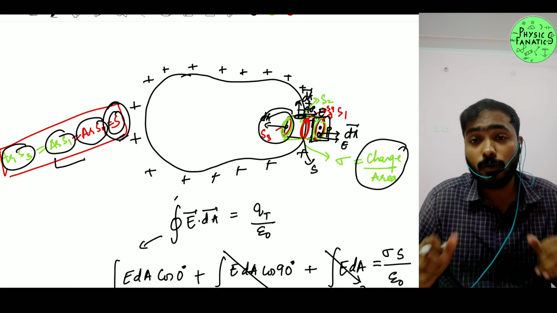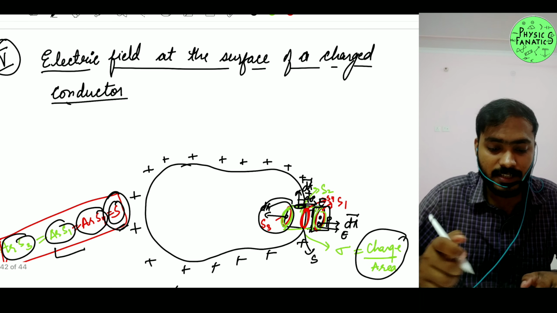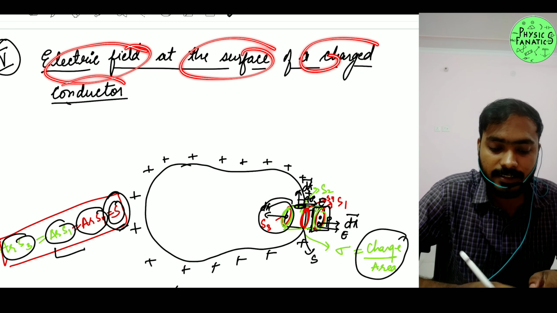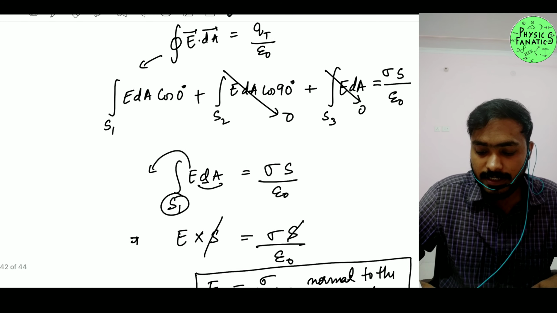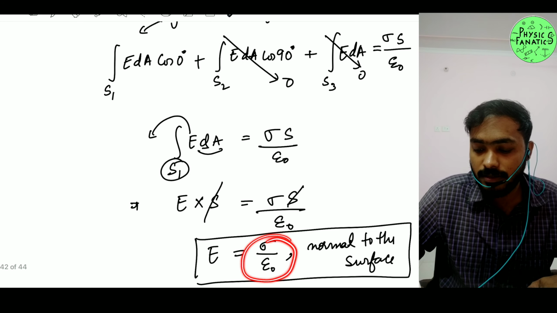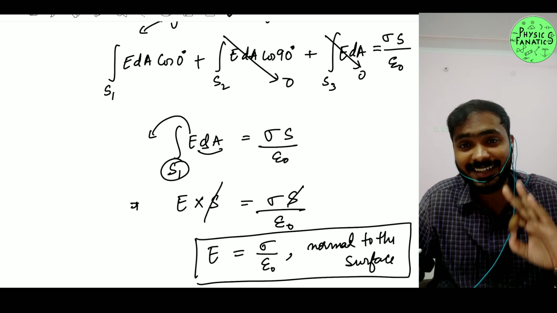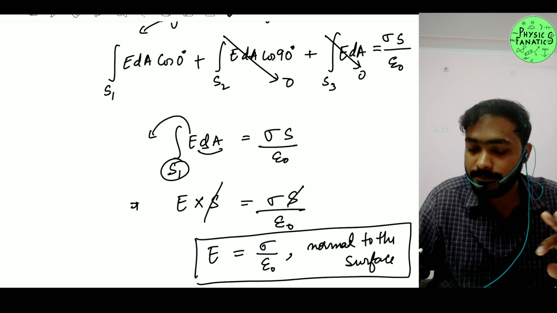So the value of the electric field comes out to be sigma upon epsilon naught at a point P, which is very, very close to the surface. I hope you can understand. So the electric field at the surface of a charged conductor is simply given as sigma upon epsilon naught, normal to the surface at every place. I hope you can understand that. Is that a yes or no? Great.